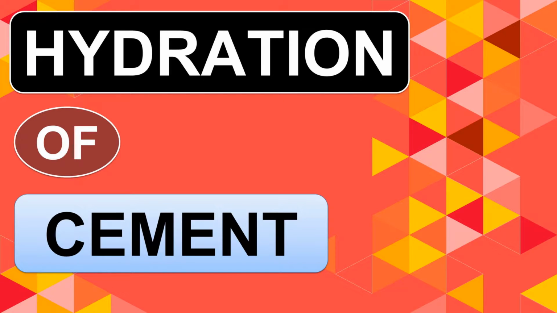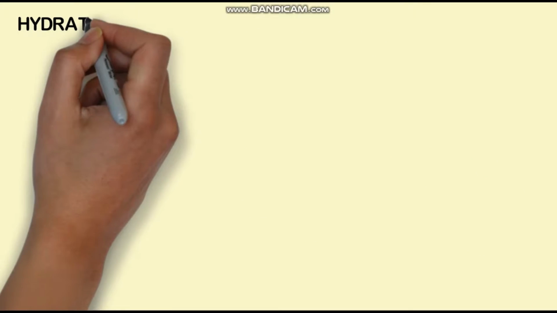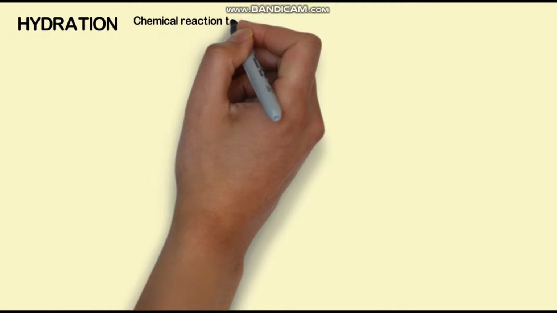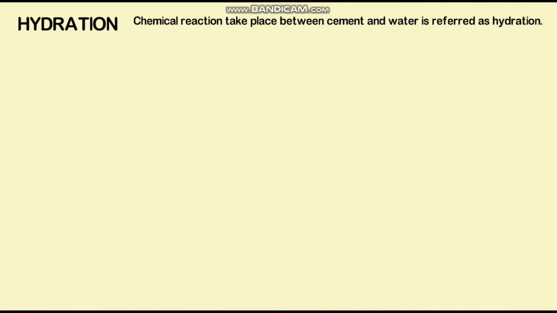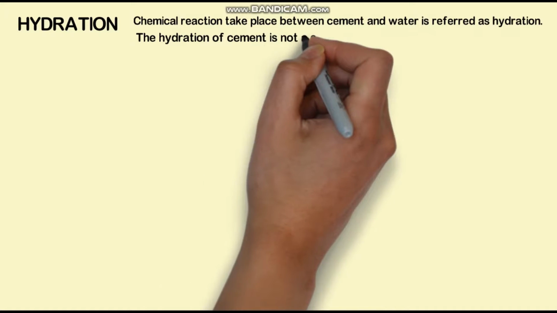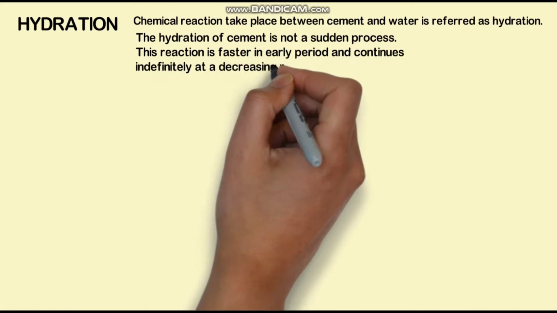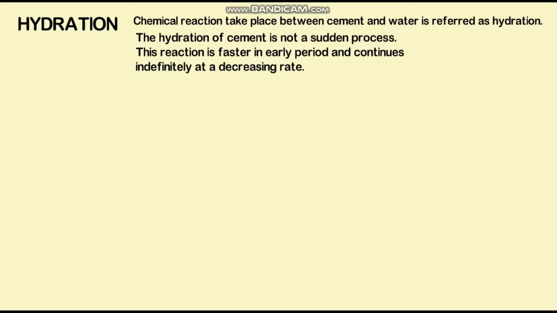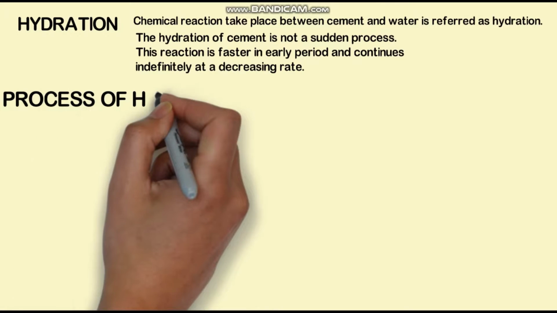In this section we are going to discuss the process of hydration of cement. What is hydration? Hydration is a chemical reaction taking place between cement and water, and the hydration of cement is not a very immediate process. The reaction is faster in the early period and continues indefinitely at a decreasing rate.